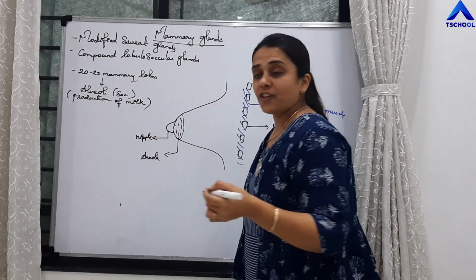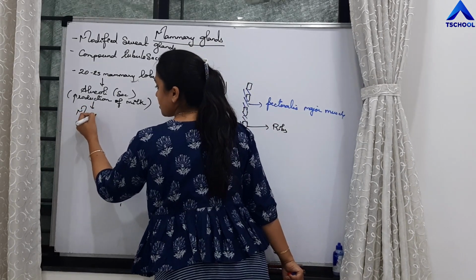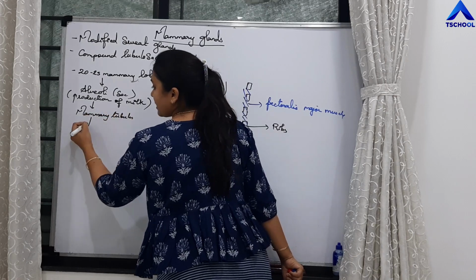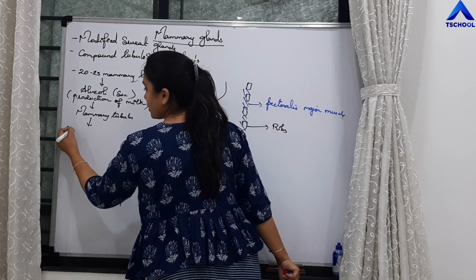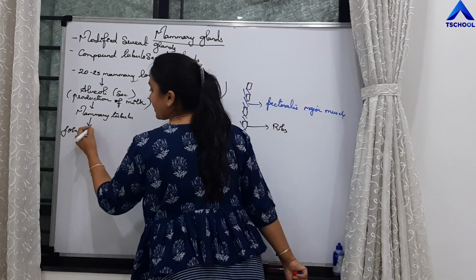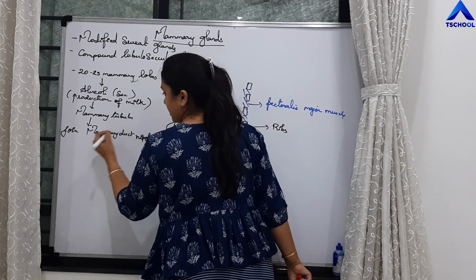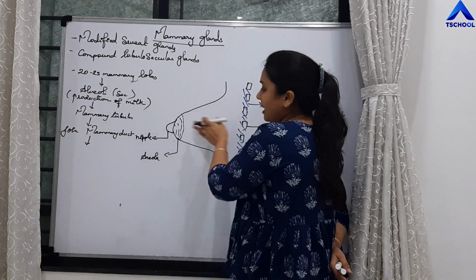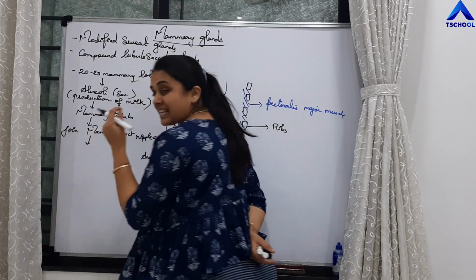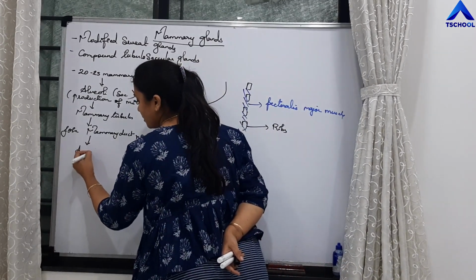From all these alveoli will arise mammary tubules, right? These mammary tubules will join. So of each mammary lobe, it will join to form a mammary duct, right? This mammary duct, when it comes towards the areolar part, it is dilating. That is called as ampulla.